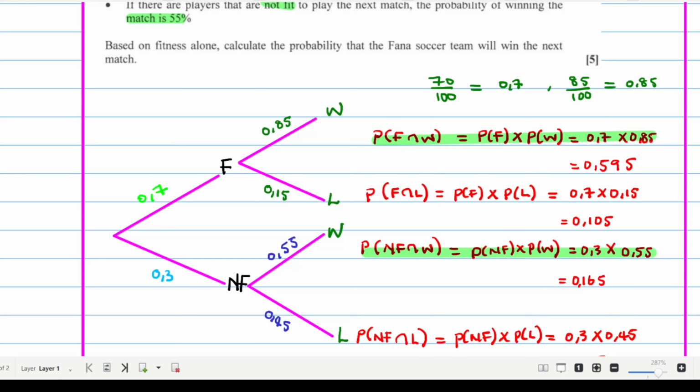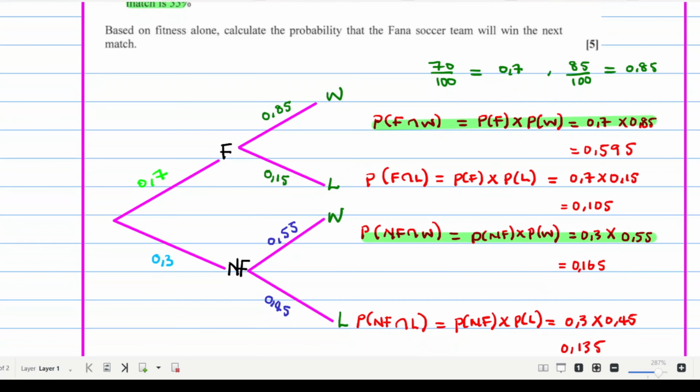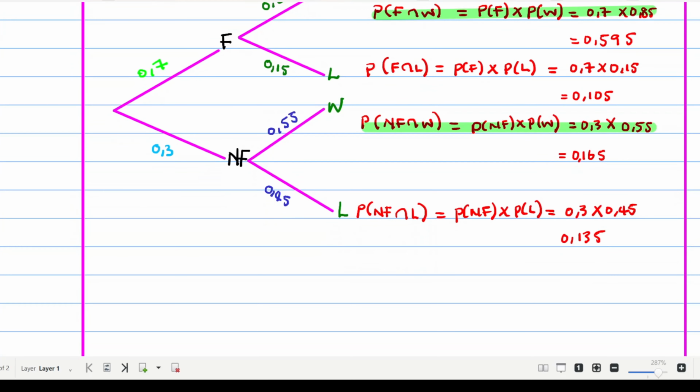If I add these two probabilities, that can be my solution. The solution will be the probability of being fit and winning plus the probability of being not fit but winning.